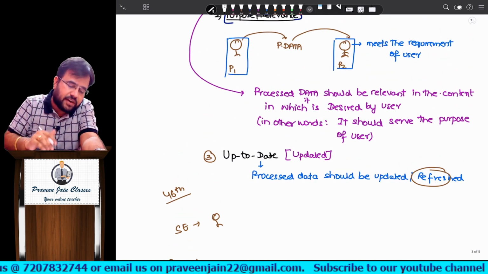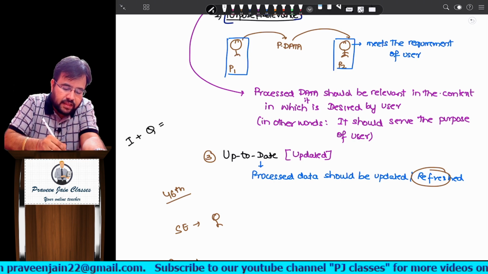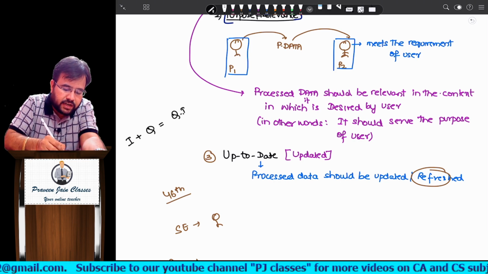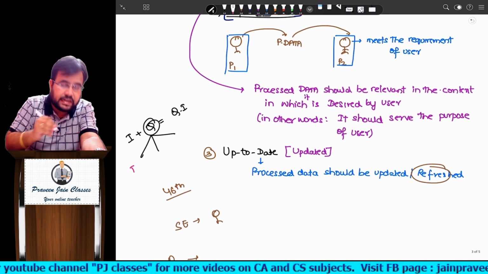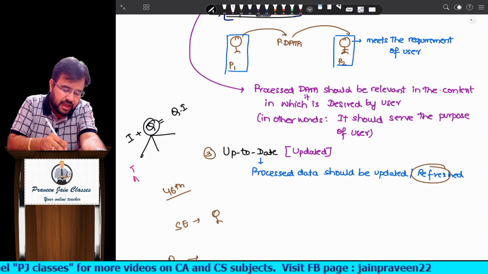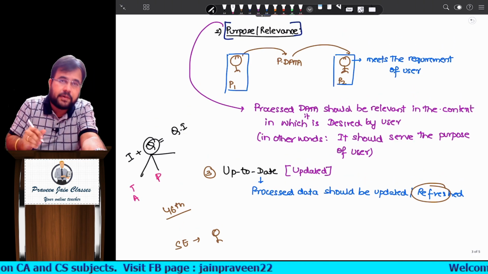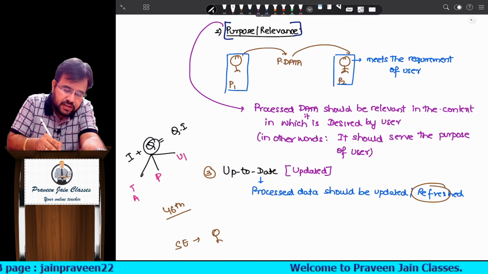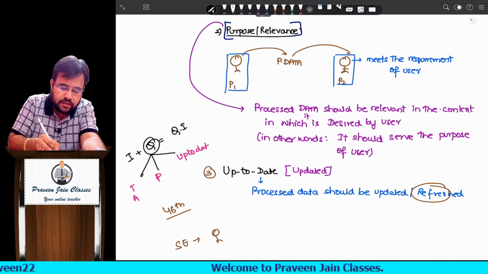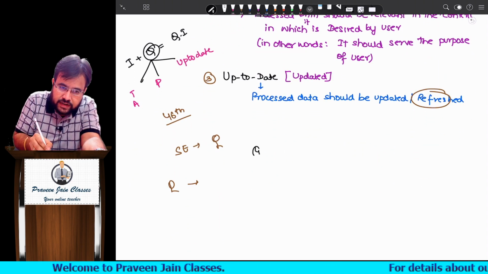What is the question we are discussing? If these qualities are there in information, then it will become qualitative information. What qualities are required? The first side heading we saw was timeliness, or you can say availability. The second attribute we have seen was purpose, it should meet the purpose of the user. And the third we have seen is up to date. Is that clear? Let us see the fourth side heading.